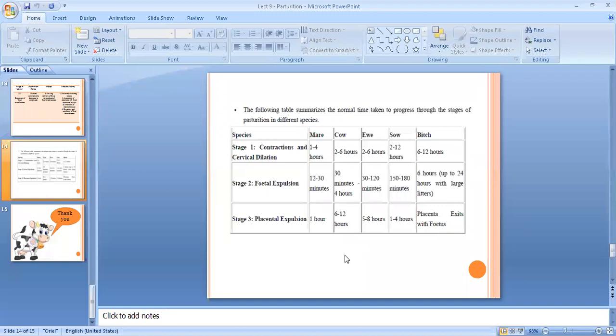As the fetuses are delivered, the placenta also keeps coming out. So there is no separate timing for the third stage of labor, because the placenta is coming out along with the fetus. So you can say in case of bitches, stage 2 and stage 3 of labor are combined or overlapping with each other.